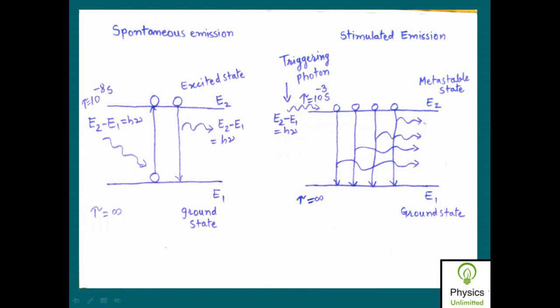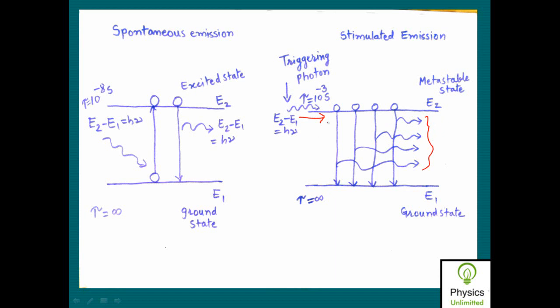Then look at the direction of all these photons. All these photons are emitted in the same direction as that of the incident photon. This is the direction of the incident photon, and all these emitted photons have the same direction as that of the incident photon. So all photons obtained in such transition have the same direction, the same energy, and the same phase as that of the incident photon, and therefore all such photons are highly coherent and highly monochromatic in nature, and therefore such light is called laser.